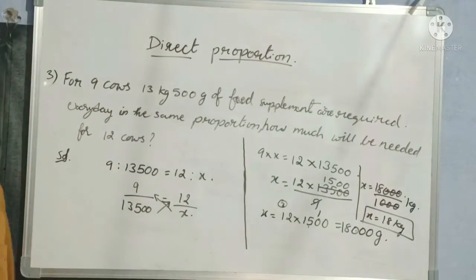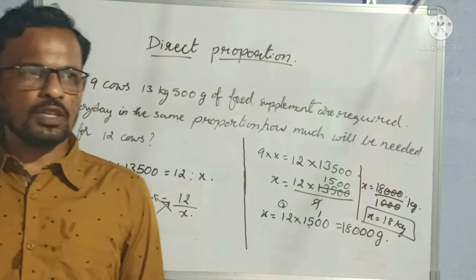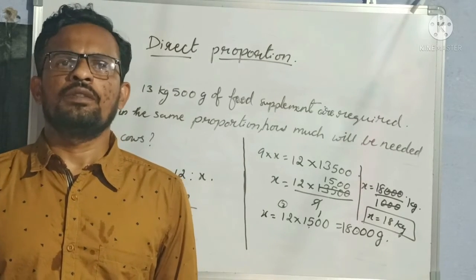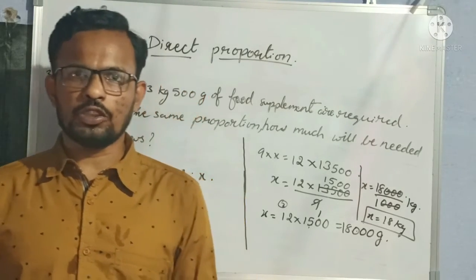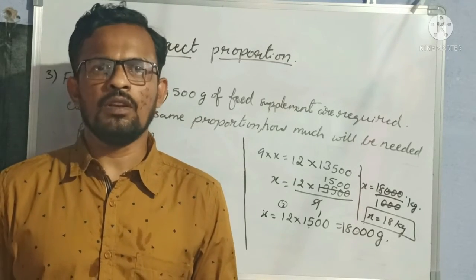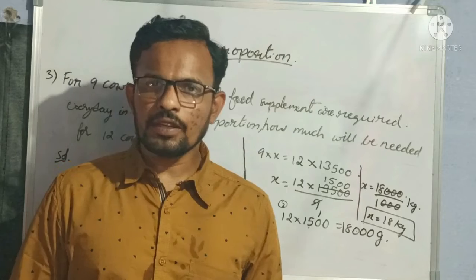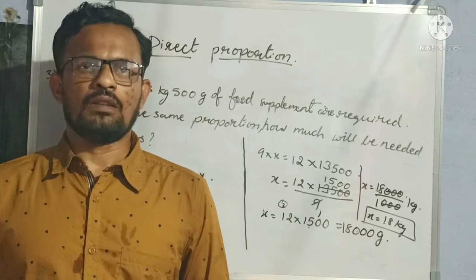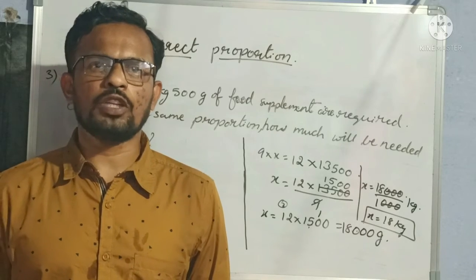Okay, so how many kg will be needed for 12 cows here? 18 kg. Understood? So this is how we have to solve our problems in direct proportion. Really, these problems based on direct proportion, inverse proportion and compound proportion, everything you will be getting in the competitive exams. Whoever is writing competitive exams, these concepts are very, very important. So learn these concepts very well so that you never make mistakes in the competitive exams. I hope everyone understood whatever I have explained today in my 2 examples along with the concept of direct proportion.